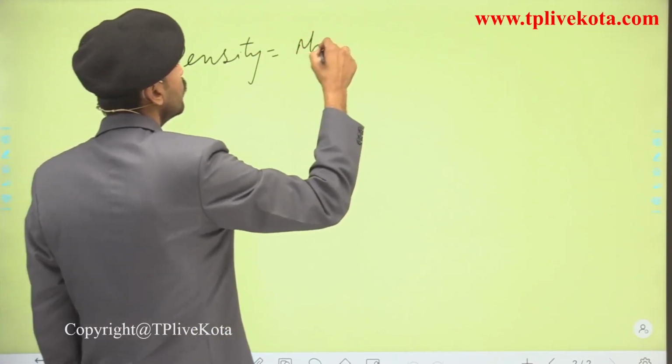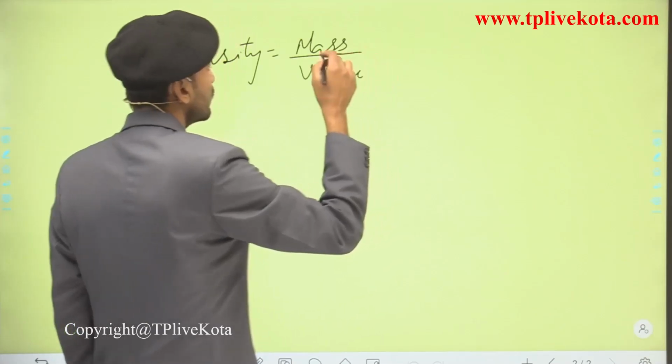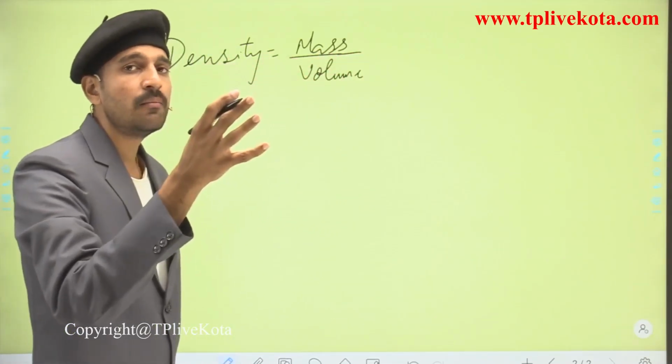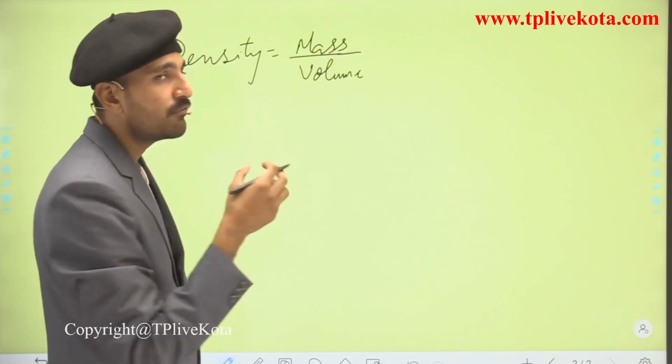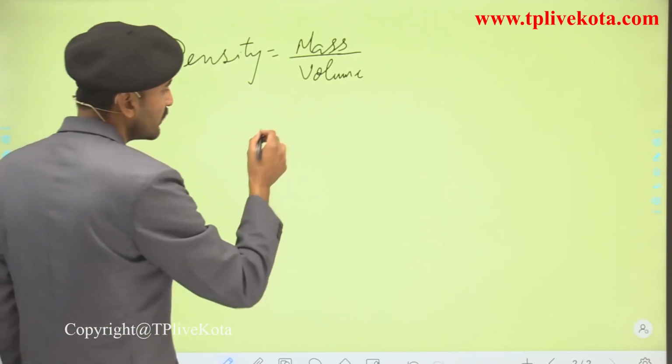Density is equal to mass per unit volume, that is, how much mass can be placed in a per unit volume, which gives me the density of that substance. Just for an example, if I'm having what?